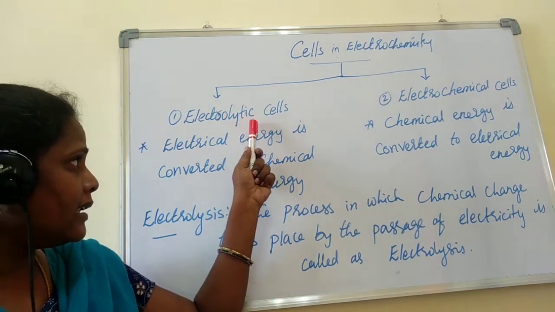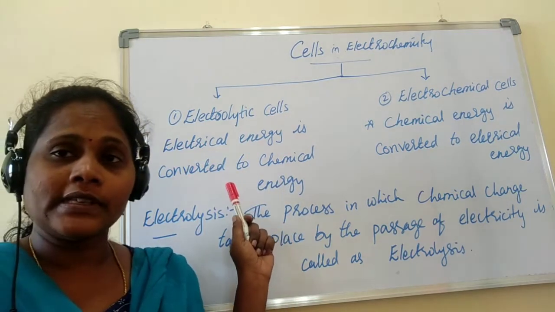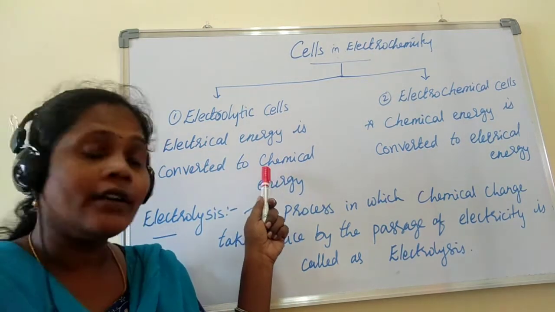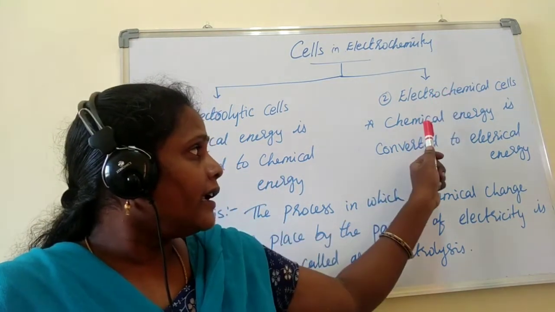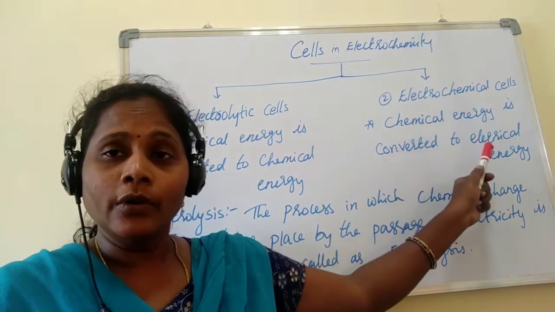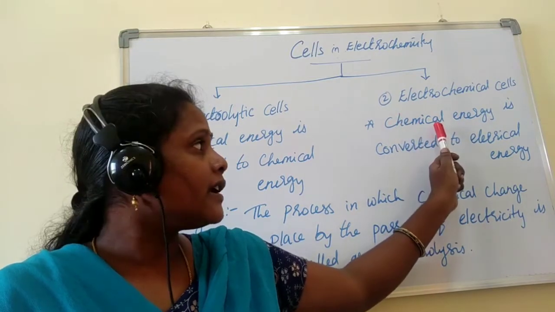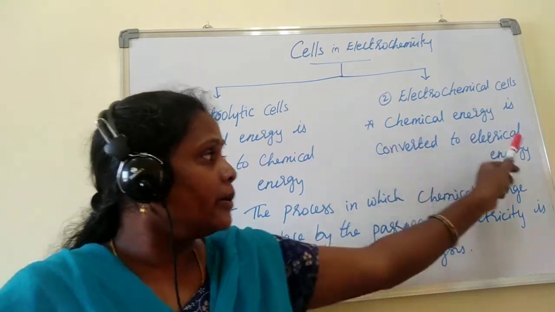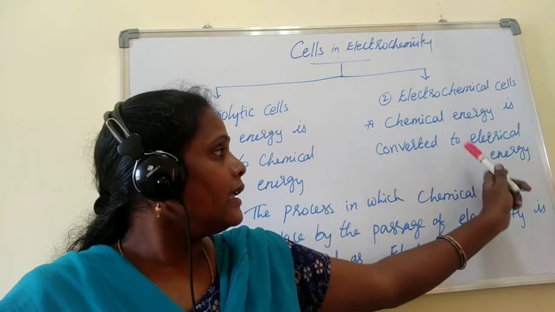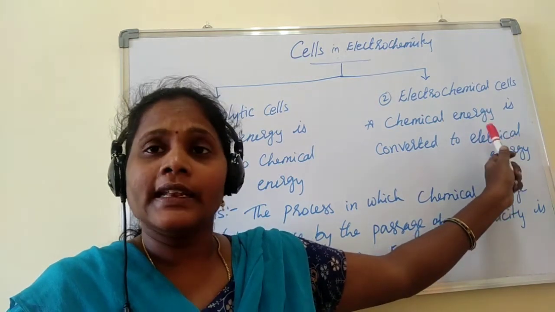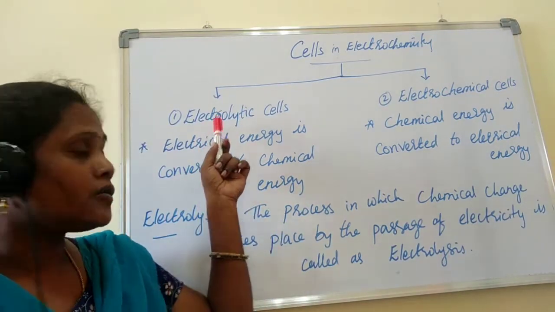The electrolytic cell is the cell in which electrical energy is converted to chemical energy. That means electricity is used to bring about a non-spontaneous chemical reaction. And the electrochemical cell is the one in which chemical energy is converted to electrical energy. That means the energy released during a spontaneous chemical reaction is converted to electrical energy, nothing but electricity, right? So first we will discuss in detail this electrolytic cell.